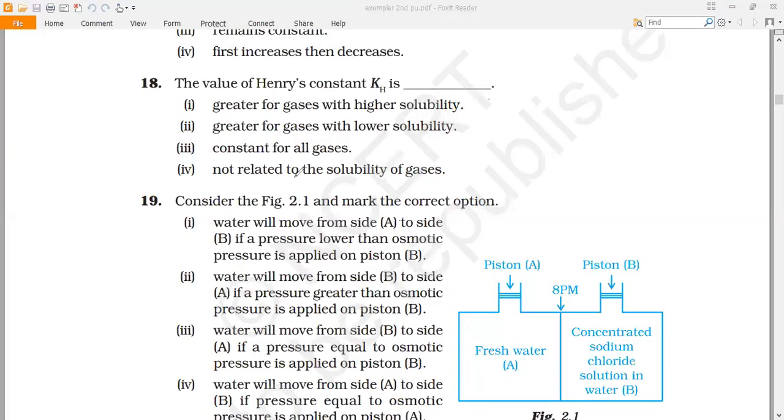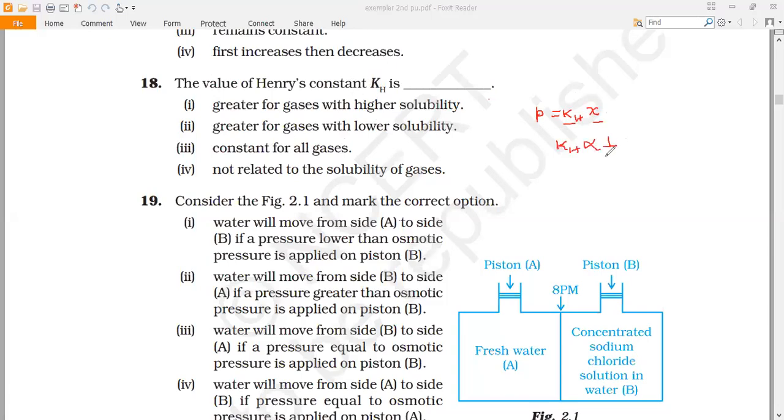If we observe the next question, related to Henry's law constant again: the value of Henry's constant Kh is greater for gases with higher solubility, greater for gases with lower solubility, constant for all gases, or not related to solubility of the gases. Again, you can recall the equation P is equal to Kh times mole fraction. We observe the Kh and solubility relationship.